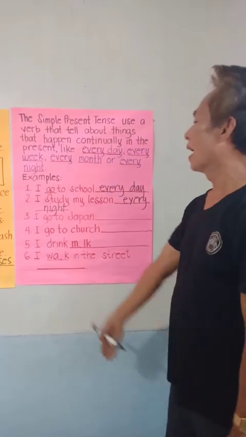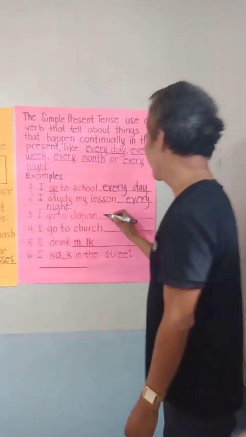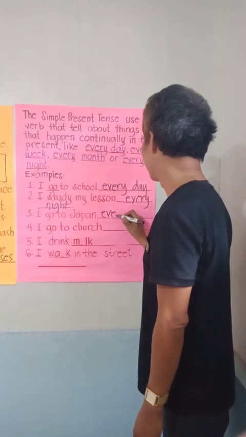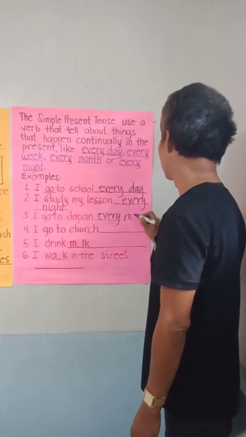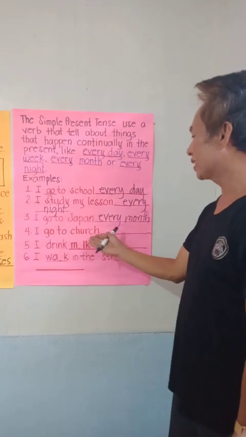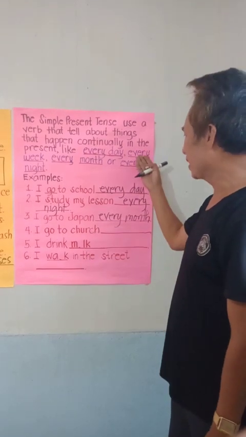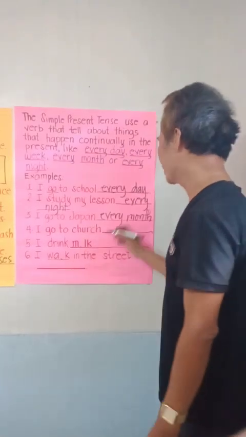Number 3. I go to Japan every month. Very good. I go to church blank. I go to church every week. Very good.